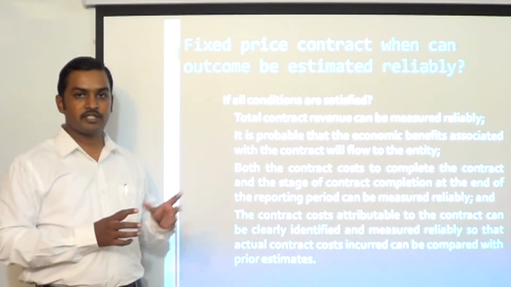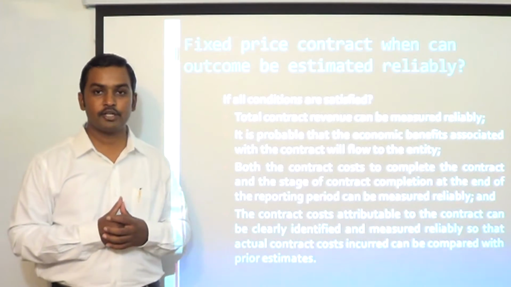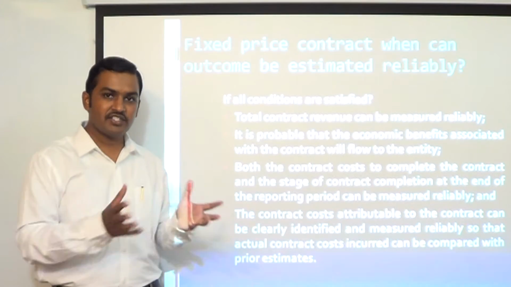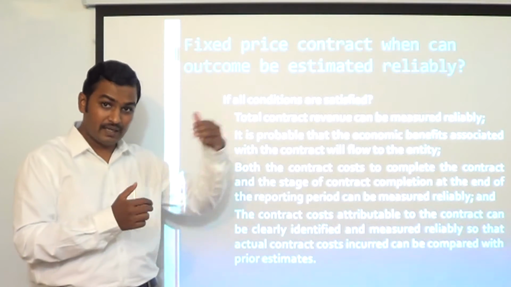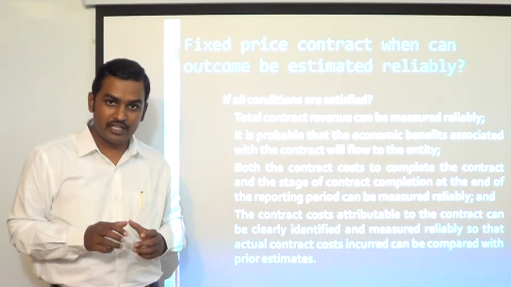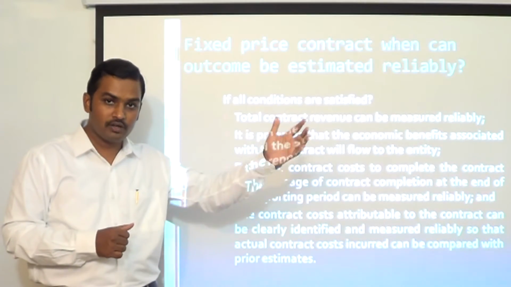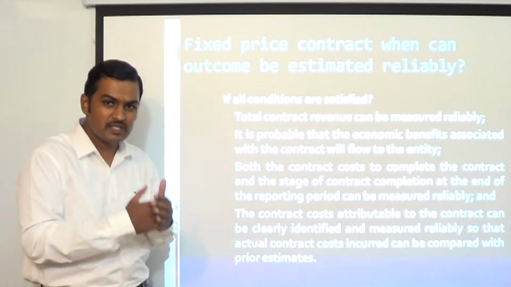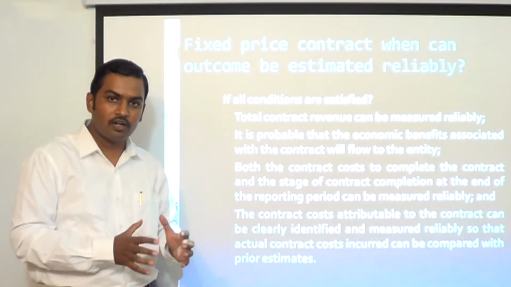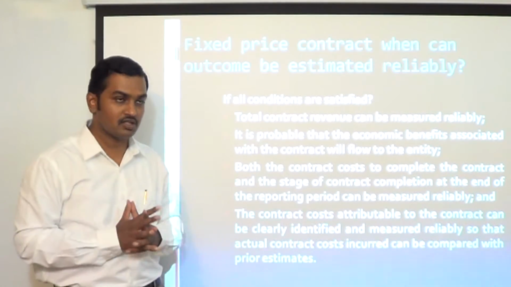Now, in the percentage of completion method, the standard also gives a very important rule. It says that at any stage of completion, if you expect that we are going to get a loss, then it has to be provided for, irrespective of whether you are getting a profit or a loss this year. If you know that when the contract is completed, or you expect that this contract is going to result in a loss for us, you have to provide for that loss immediately. You cannot postpone recognition of those losses.